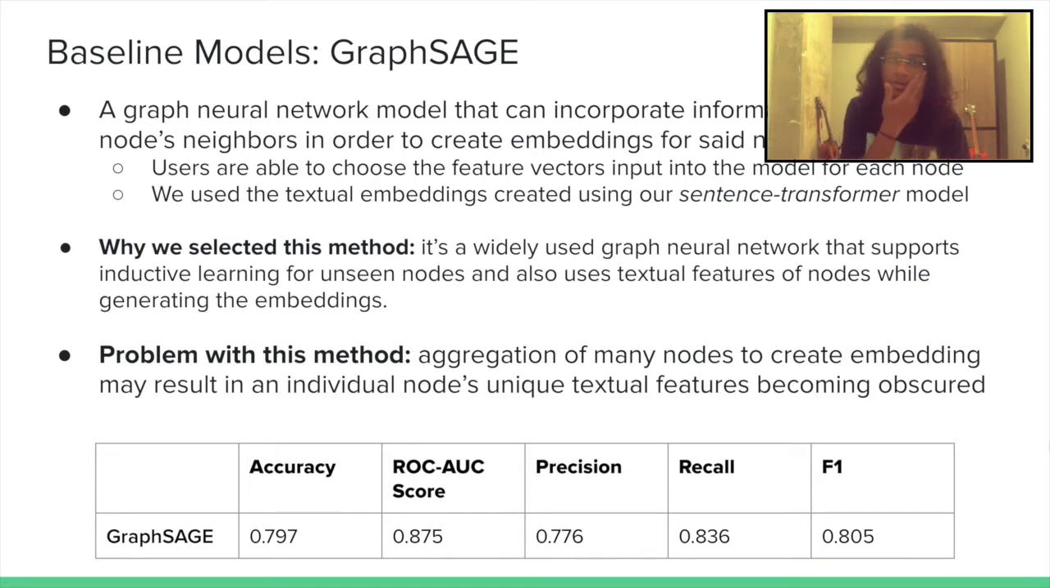It's a really popular one of the state-of-the-art graph neural networks, and so we used this to create embeddings, and we achieved an accuracy of almost 80% and an ROC AUC score of 87.5.